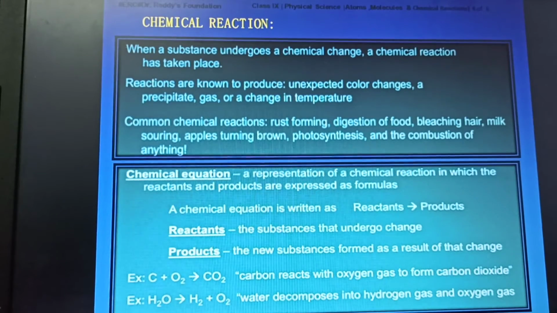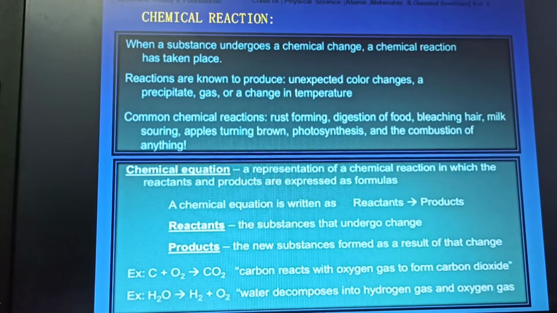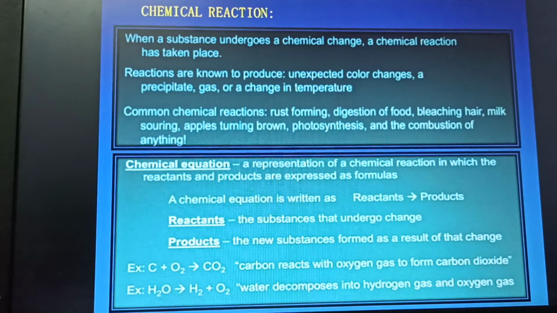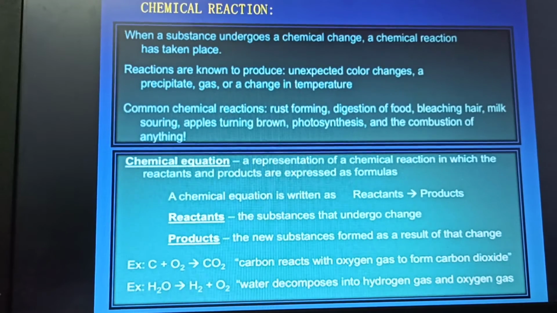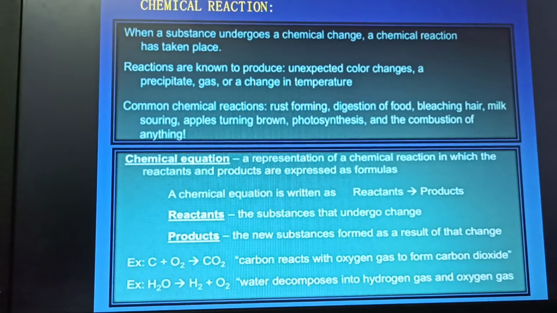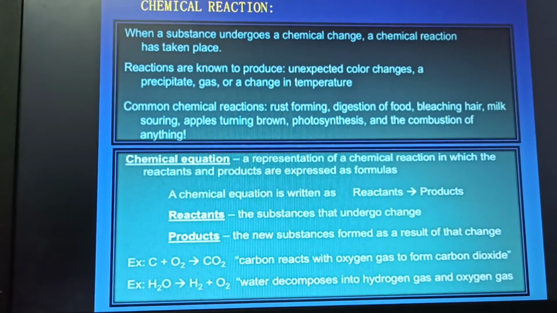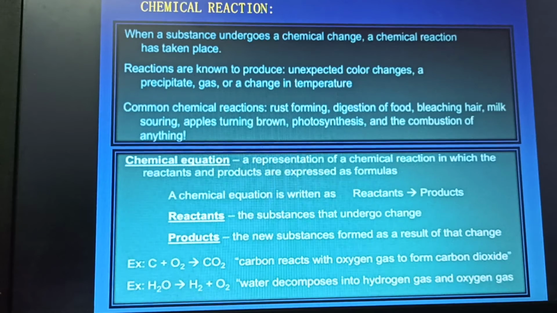Next, let us see what we mean by a chemical equation. What is a chemical equation? It is a representation of the chemical reaction in which reactants and products are expressed as formulae. Whenever a chemical reaction is taking place, the substances on the left side before the reaction we take as reactants. After the reaction we take them as products. So a chemical reaction which is represented in shorthand form using symbols, we call a chemical equation.